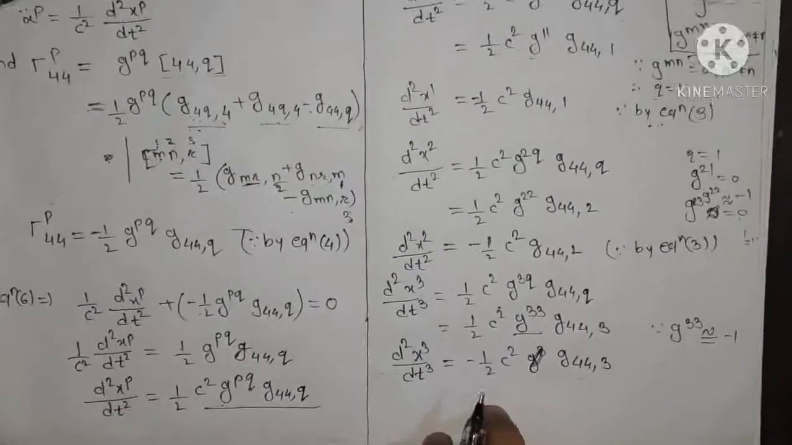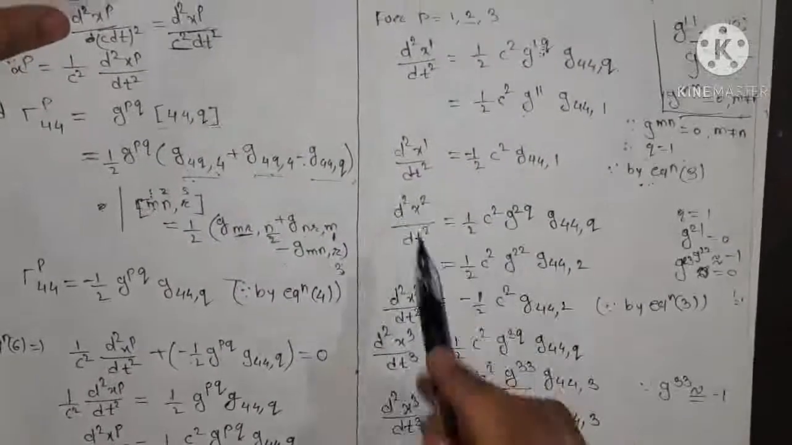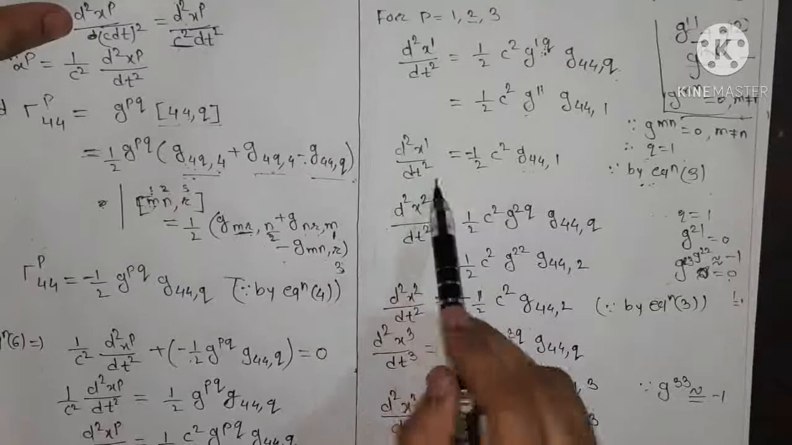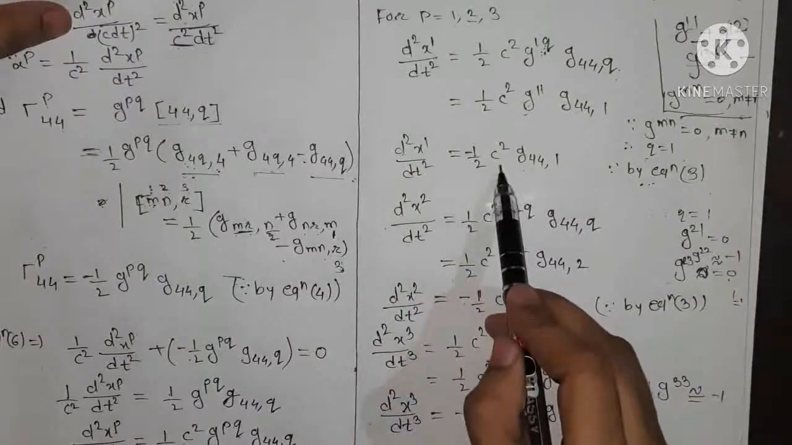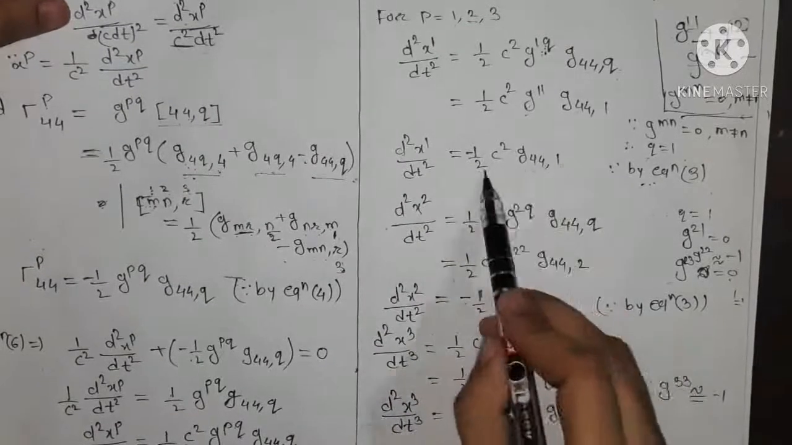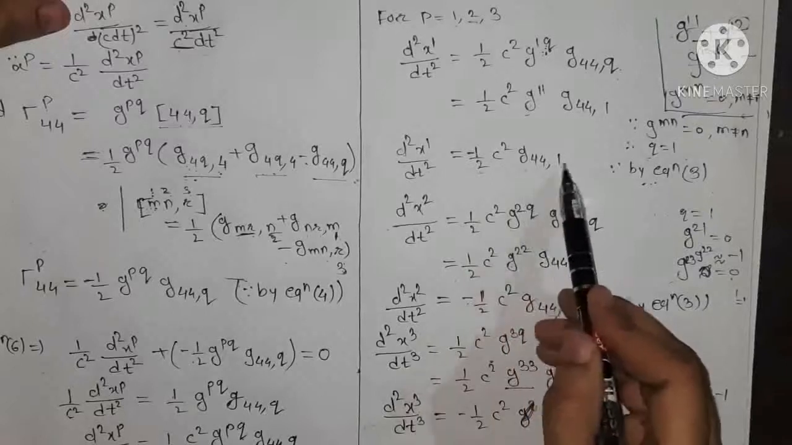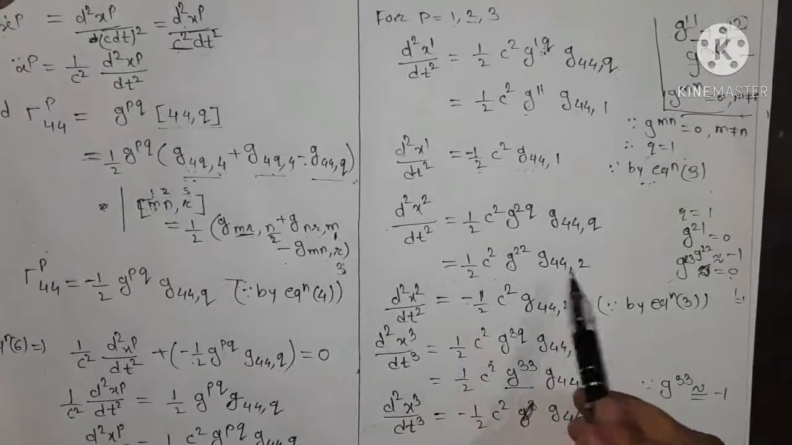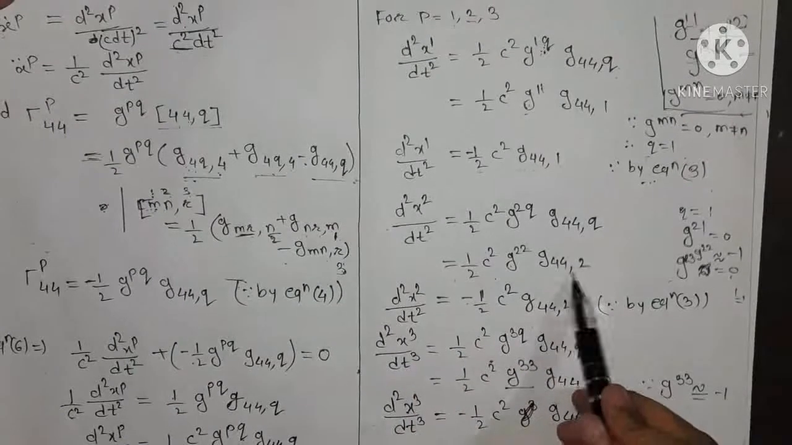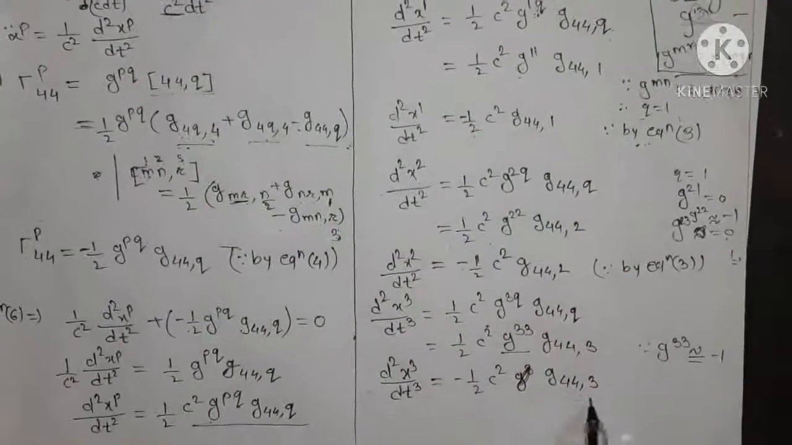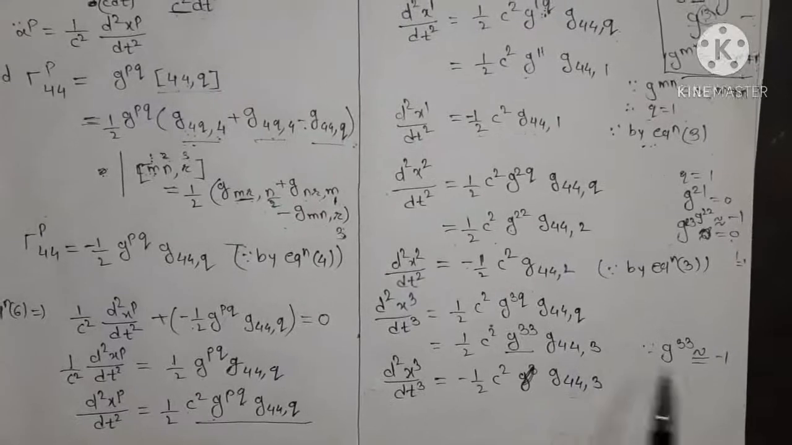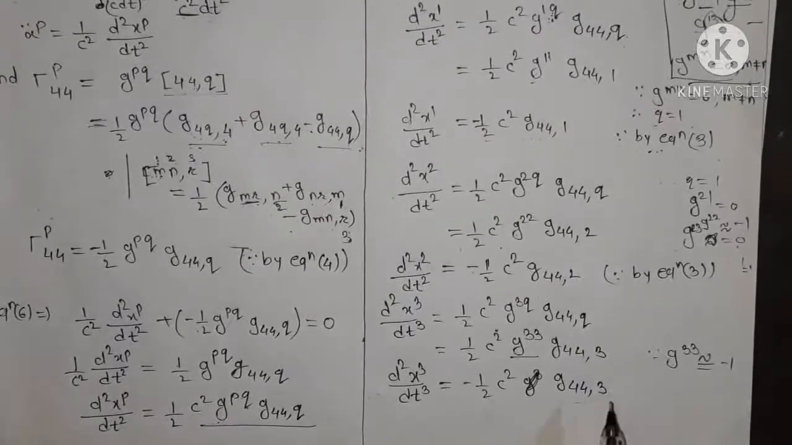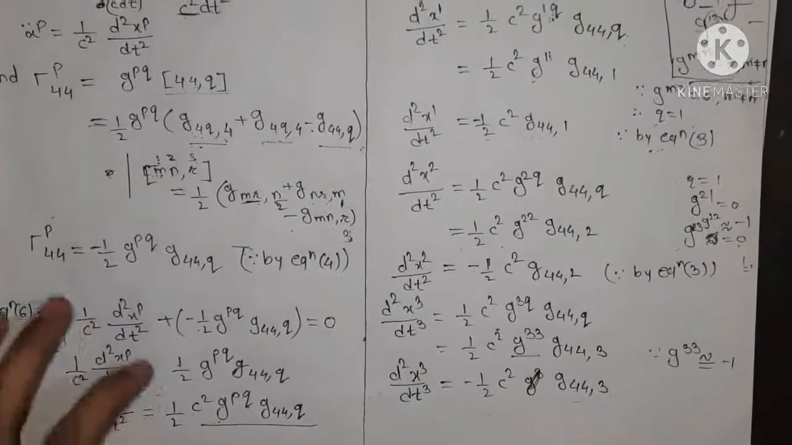As we see in these equations, the first, d²x1/dt², is minus half c² g_44,1. So this term is as it is, with comma 1 here; in the second, for p equals 2, we have comma 2 here, and for p equals 3, we have comma 3. Now we find the value for p equals 4.